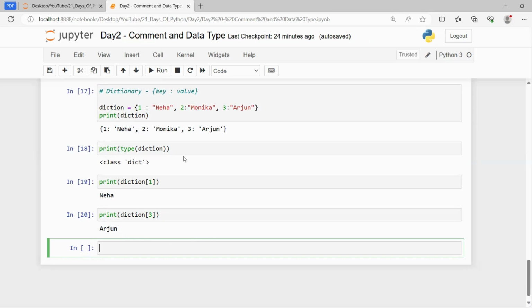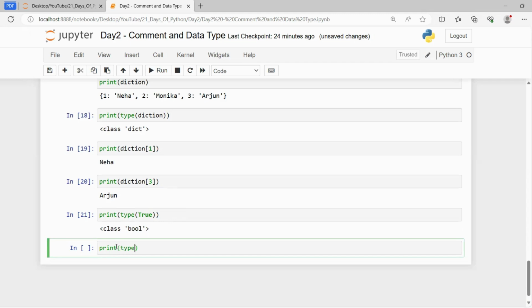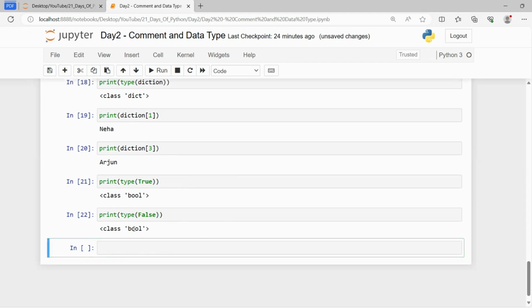Now the next data type that we have is the boolean. The term boolean itself says true or false. For example, if I print the type of true, I'm writing true here, it will give class bool. That means this is a boolean data type. Similarly, if I write print and then type and I write false here, false is also a boolean data type.